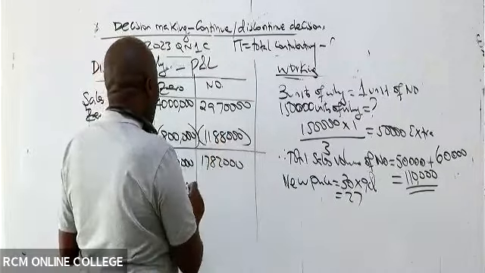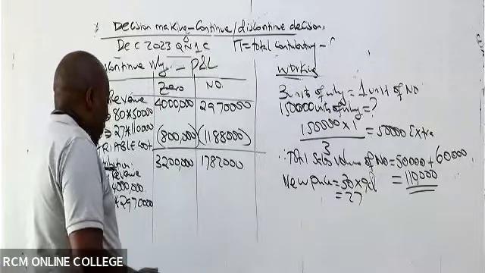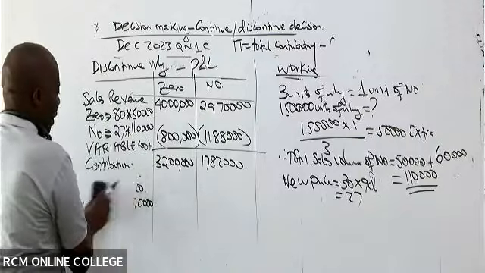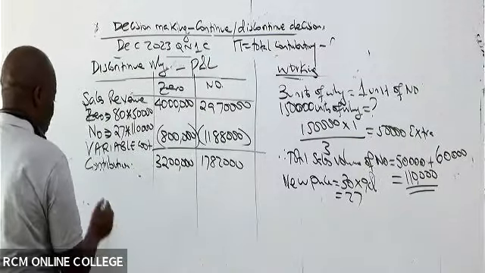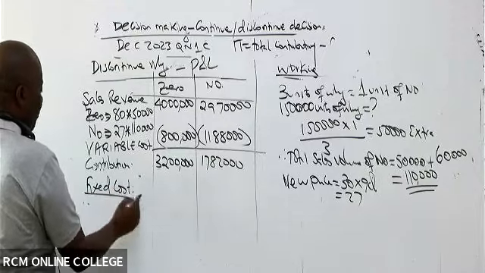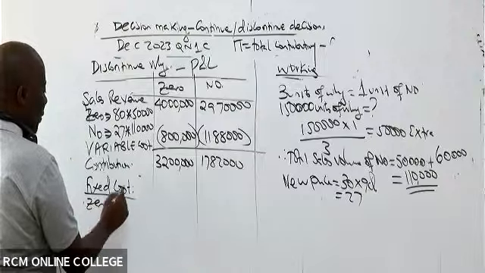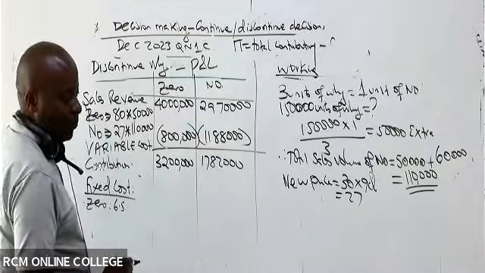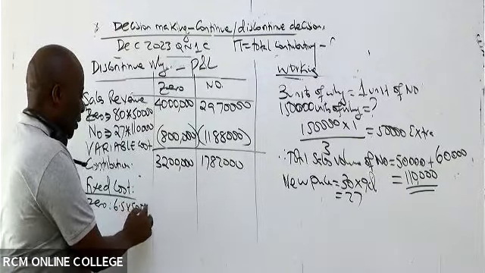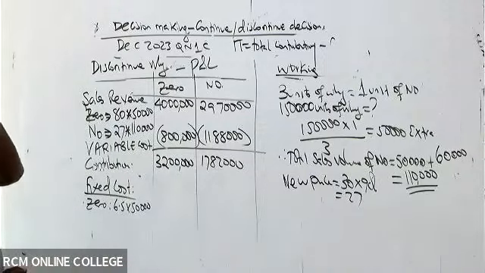Do we stop there? No. We still have fixed cost to knock out of this. So come here and subtract our fixed cost. So remember, we start with O. For O, it is 6.5 times the number of units of O, which are 50,000. So 6.5 times 50,000.